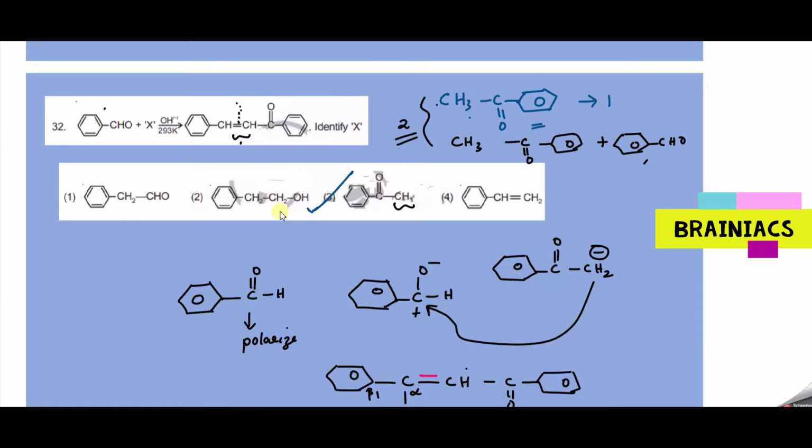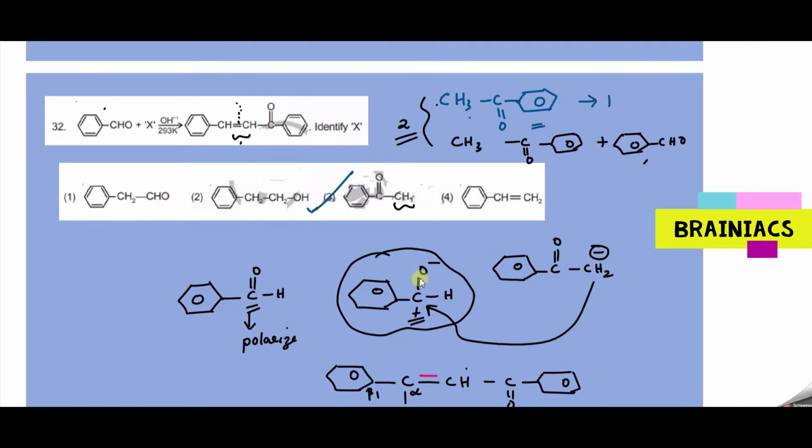Understood? Reason you understood? Because here, even though it is cross, this can only behave like the nucleophile, or this can only polarize. This can only behave like the nucleophile. So the reaction will only proceed in this way. And the next option is this itself can undergo aldol condensation, I mean with this one itself. That is why two products are there. If you have any other possibility, please tell me.